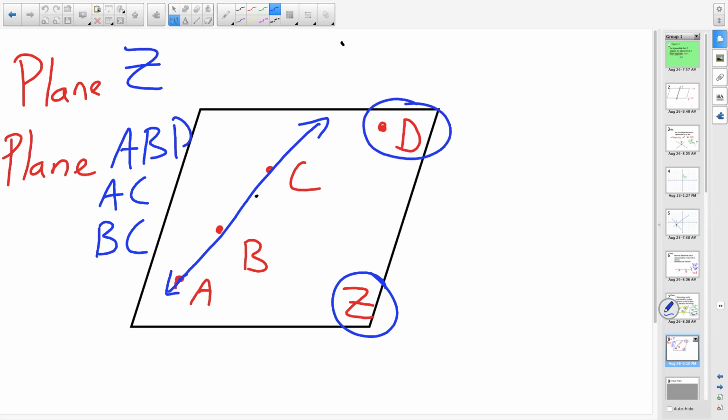I can call it plane ABD, ACD. I can start with D. I can call it plane DBC. You don't have to go in alphabetical order. Right? You can name it any of those type of planes. So that's how you name your plane.